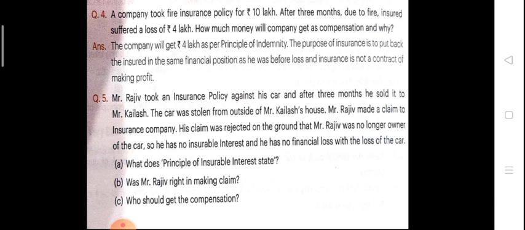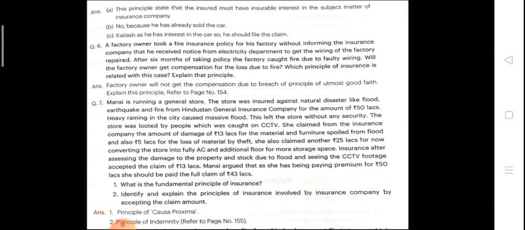What does the principle of insurable interest state? Was Mr. Rajiv right in making the claim, or who should get the compensation? The answer is, the principle states that the insured must have insurable interest in the subject matter of insurance. The answer is no, he will not get the compensation because he has already sold the car. And the last answer is that Kailash, as he has the interest in the car, should file the complaint.